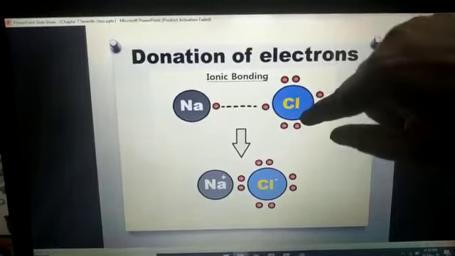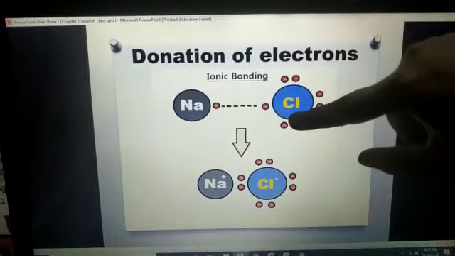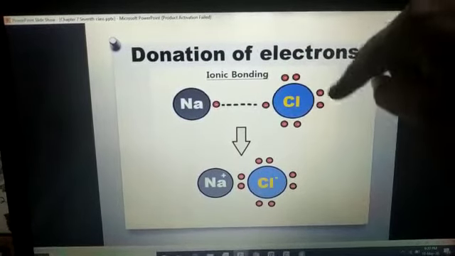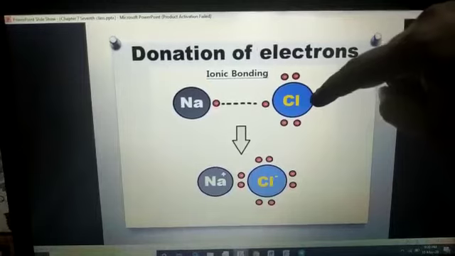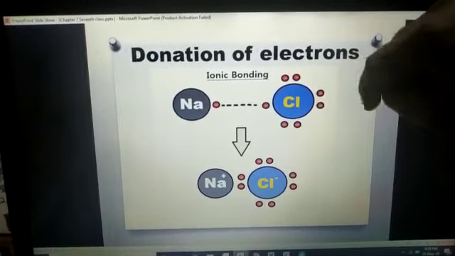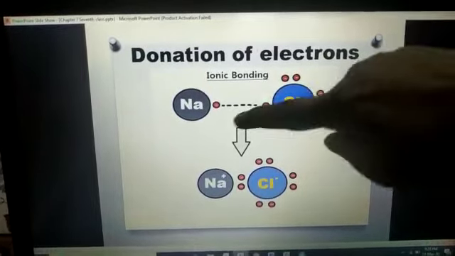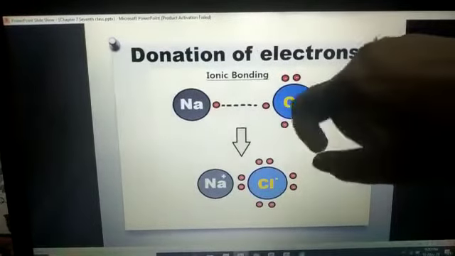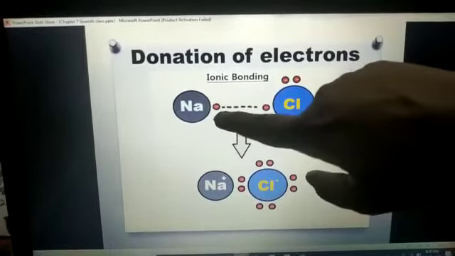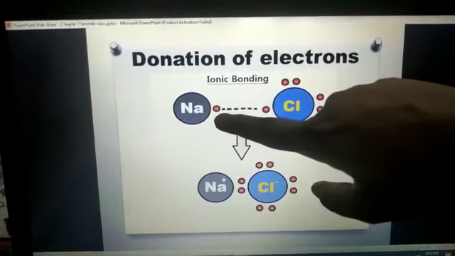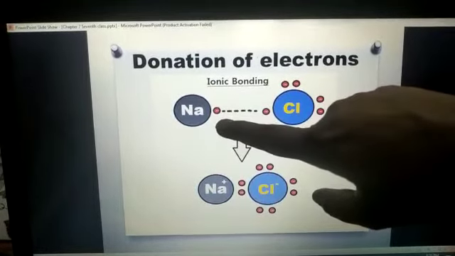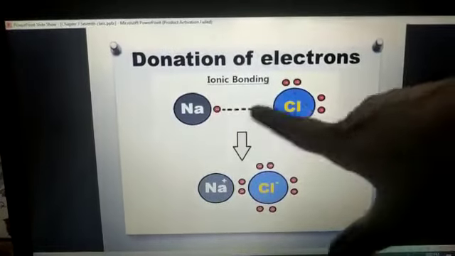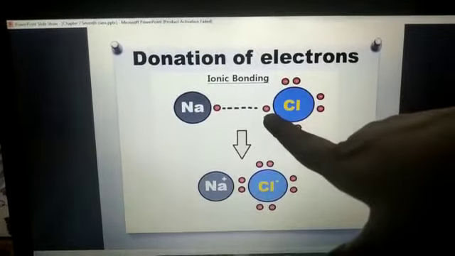And the other atom is chlorine. See, chlorine has 7 electrons in its outermost shell because the atomic number of chlorine is 17. Is it clear to you all? This structure is clear. Now what is happening? Sodium is giving that extra 1 electron, which it wants to donate, to chlorine, because chlorine needs only 1 electron.